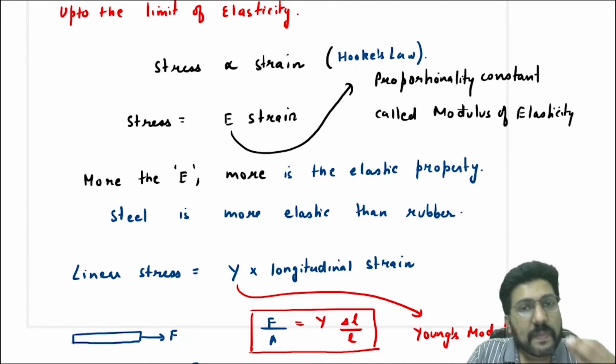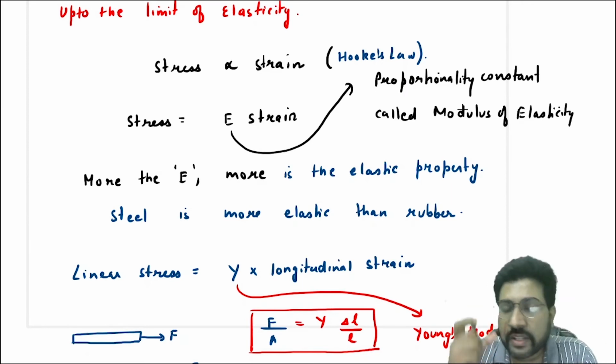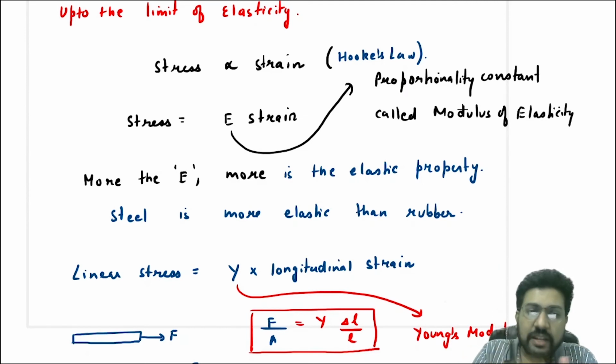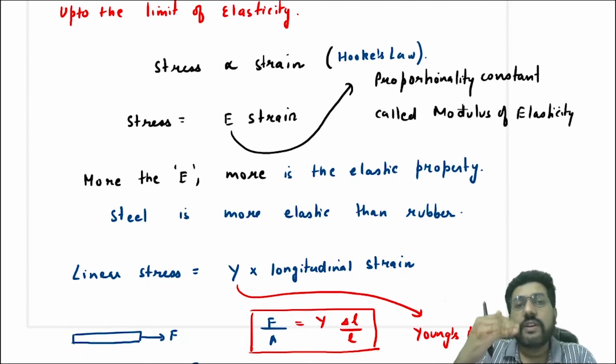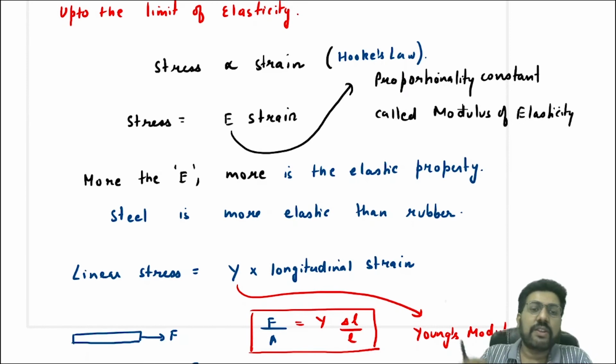So linear stress, the first type of stress, is the longitudinal linear stress, and the first type of strain is the longitudinal strain. Both of them are related as: linear longitudinal stress is equal to Young's modulus, which we represent as Y. In some books it is also represented as E. So linear longitudinal stress is equal to Young's modulus multiplied by the longitudinal strain.